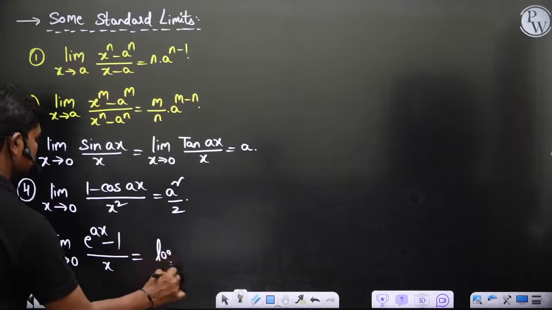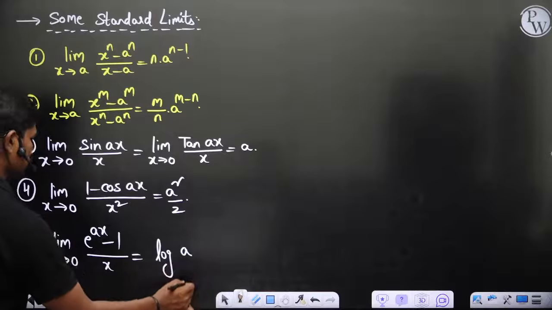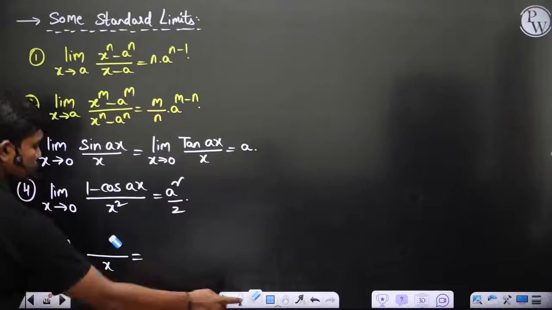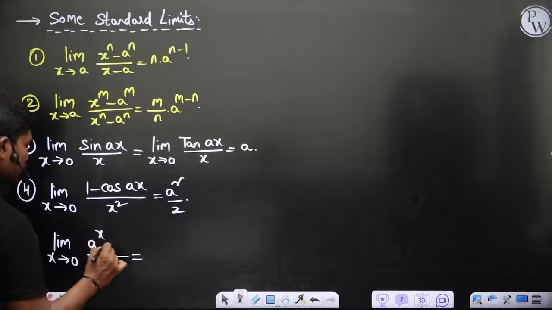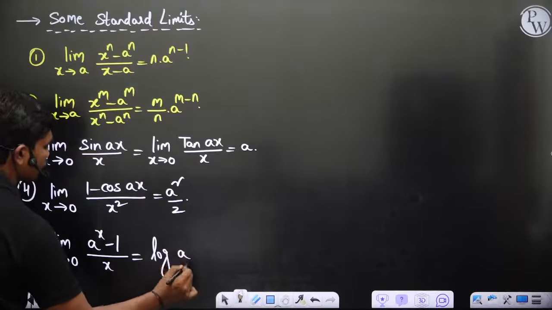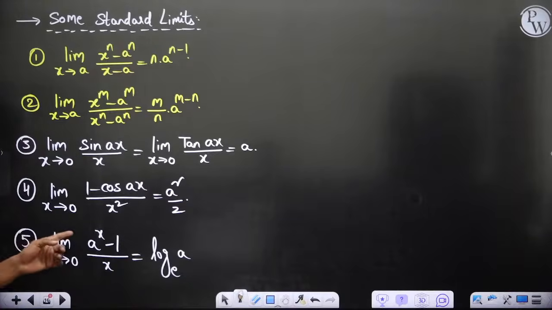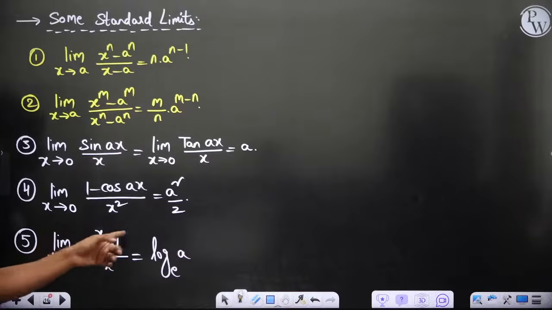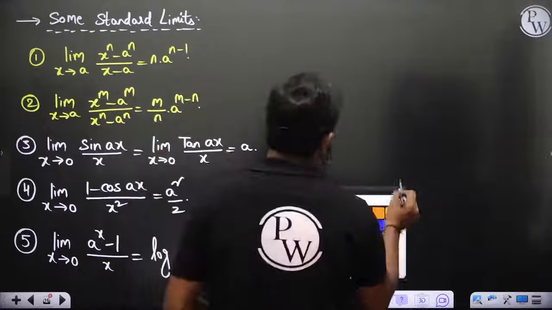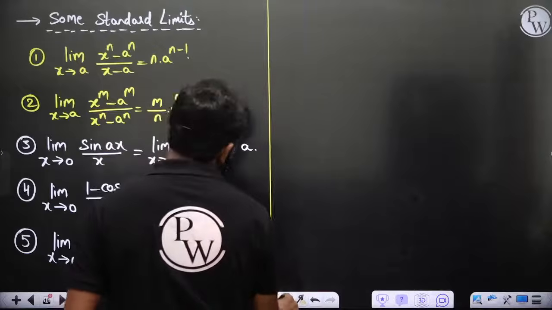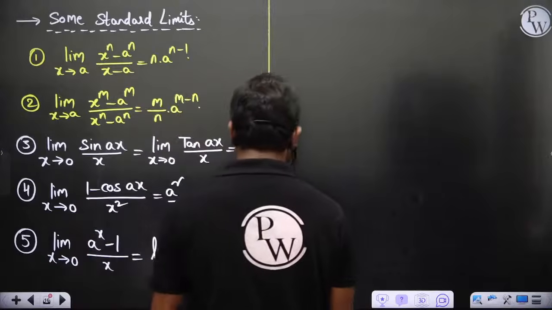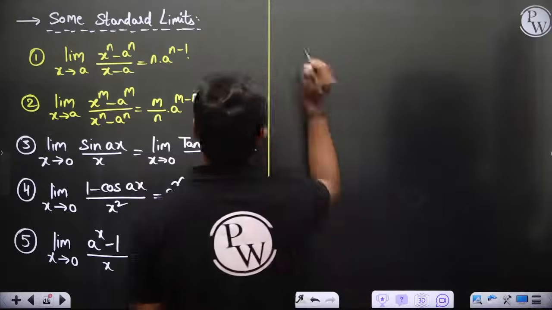Let's take a power x minus 1 by x, which is equal to log a to the base e, because if you apply L'Hospital, you get a power x into log a to the base e. So this is log a to the base e. Then you can write a few more limits. All of this, up to here, can be calculated using L'Hospital's rule.